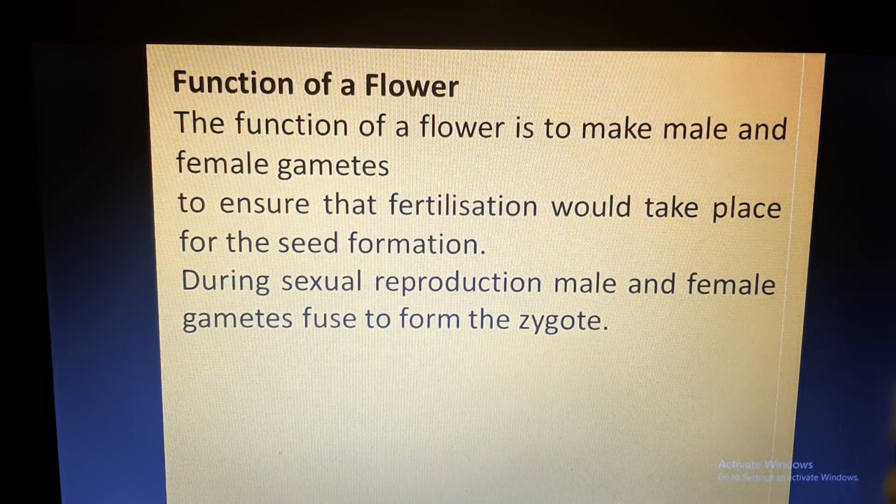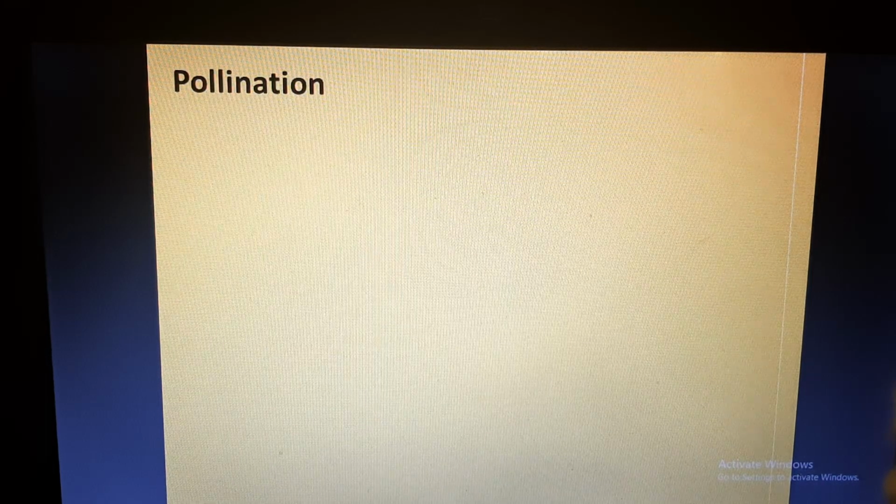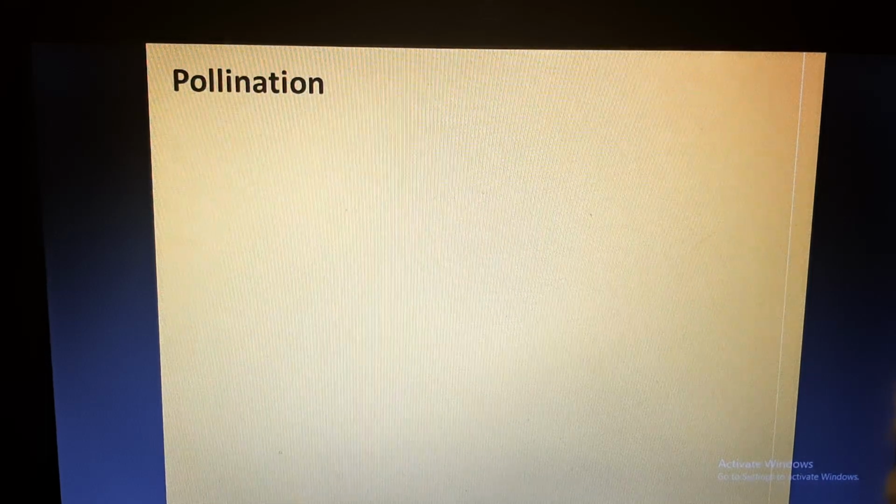Male gametes are produced in male parts and female gametes are produced in female parts. Now these gametes need to fuse or come in contact. How will it happen? This process of coming together of male gamete and female gamete will occur through pollination, which we will discuss in our next lecture. Thank you.